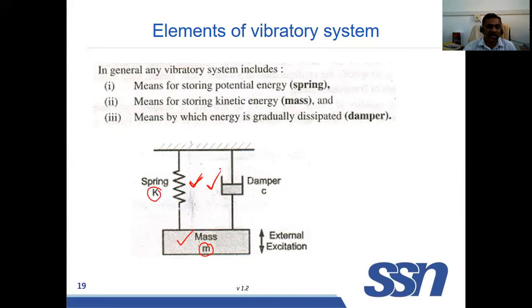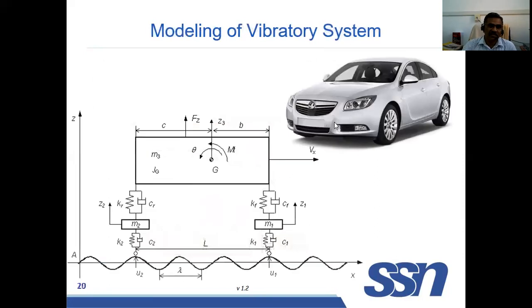And damper. Damper will give resistance to vibration. Resistance to vibration, that is damping coefficient C. What is the damping coefficient? Newton per meter per second. That is a resistive force offered to a vibrating system per unit velocity.